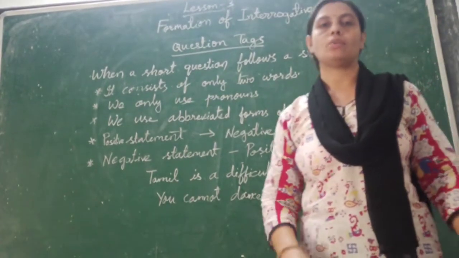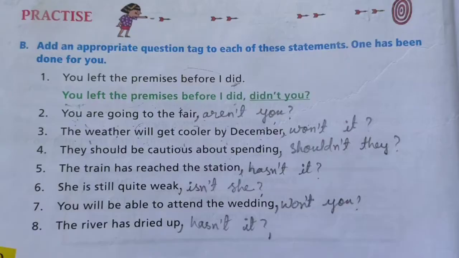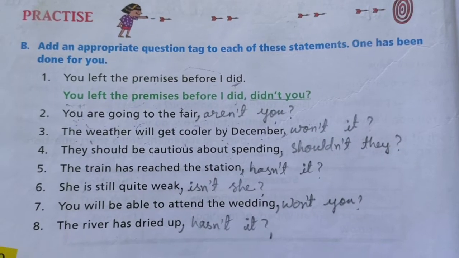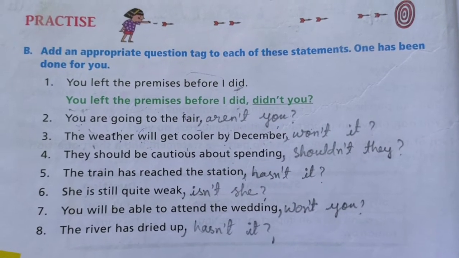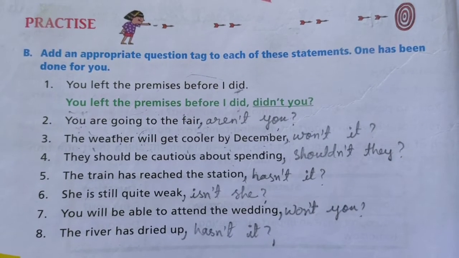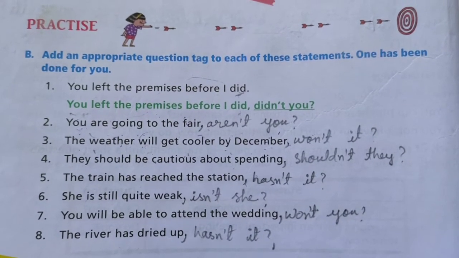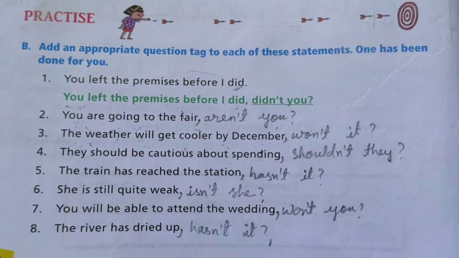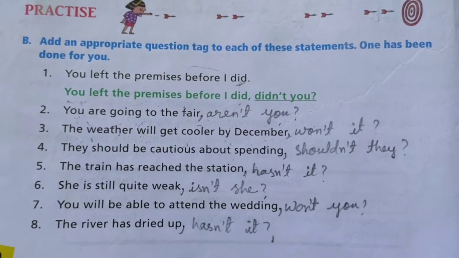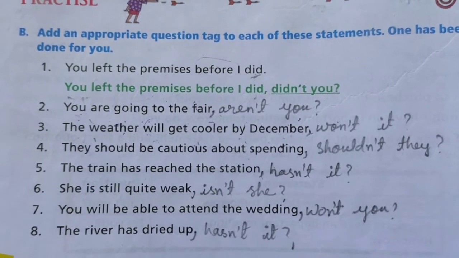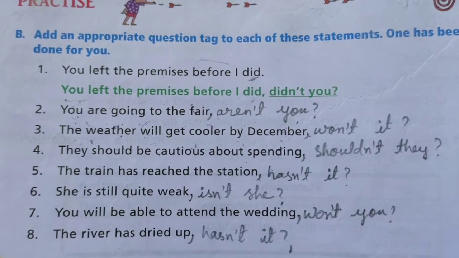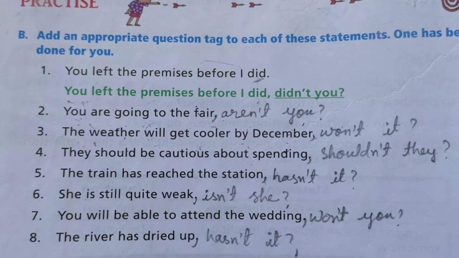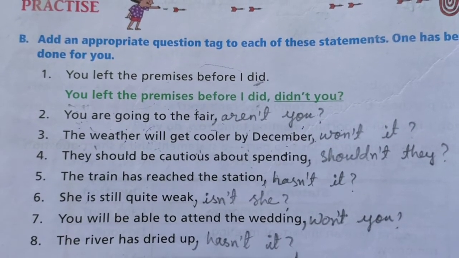So now let's do the exercise. Exercise B. Here you have to add an appropriate question tag to all the statements, and all statements here are positive, so you have to add a negative question tag. One is already done. Second number, you see: you are going to the fair, positive statement.